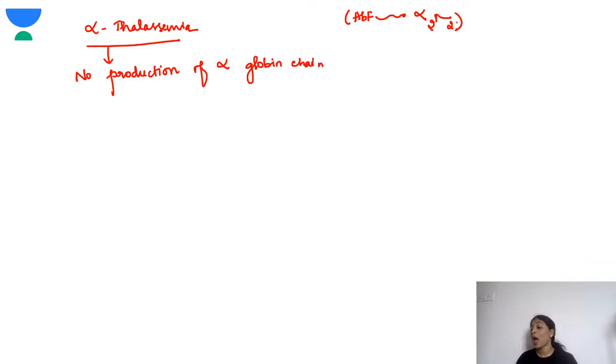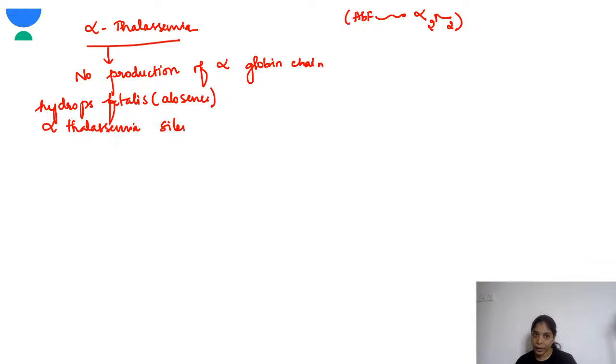So these children will present intrauterine itself. These children can have hydrops fetalis when there is complete absence of alpha globin production, or they will be alpha thalassemia silent carriers if there is reduced production of alpha globin chains.